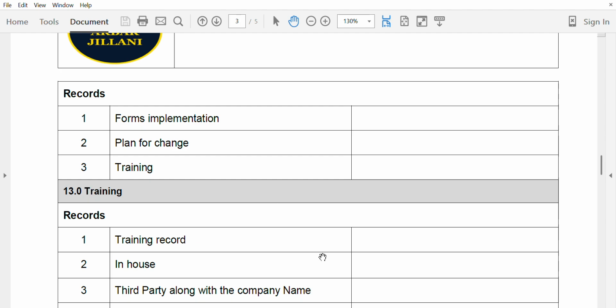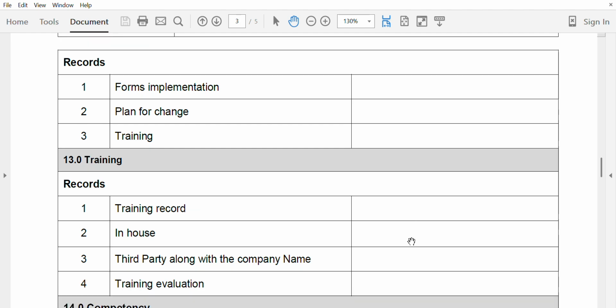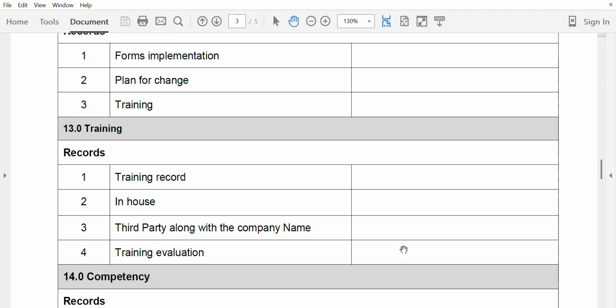Now over here, training, a training record. First of all, procedure, then training record, in-house training, third-party training, and the company who provides the third-party training having the approval from the activate. This is a mandatory requirement. Training evaluation. The organization for internal and external training has training evaluation, and it's also better to see the CV of the trainer. This is also a requirement.